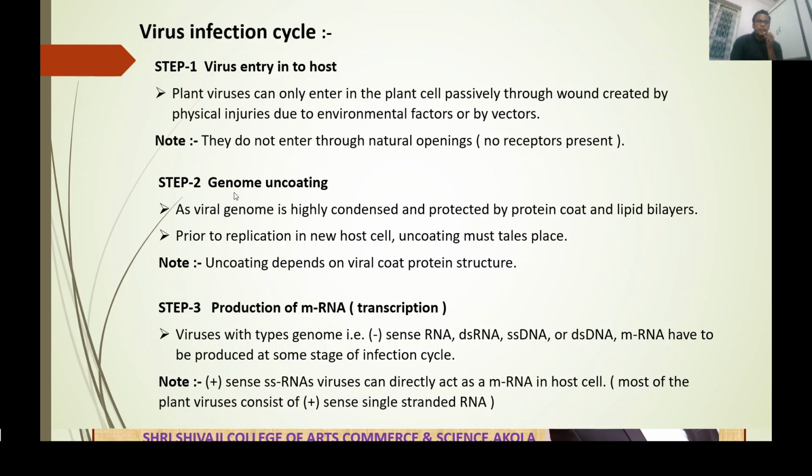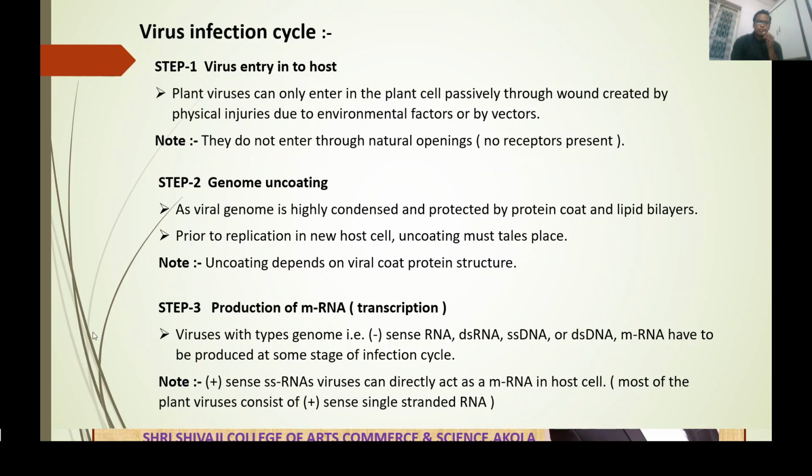Second step, genome uncoating. As the viral genome is highly condensed and protected by a protein coat and lipid bilayer, it is very essential that uncoating of the viral structure takes place prior to replication in the new host cell. Uncoating depends on the viral protein structure. Uncoating is also a most important step for the infection.